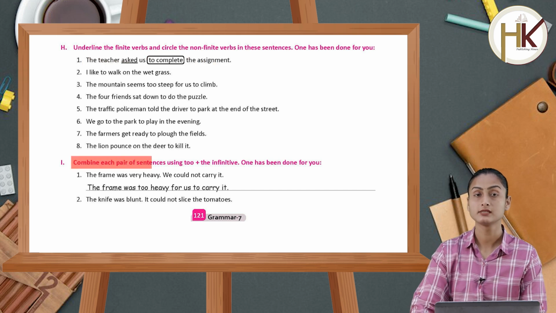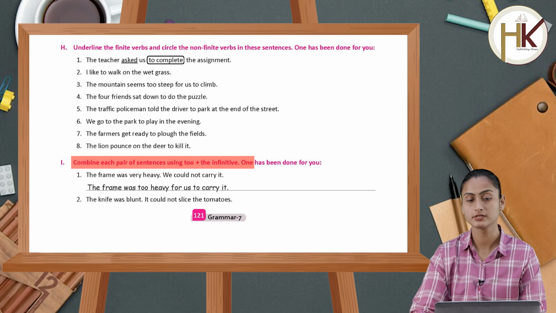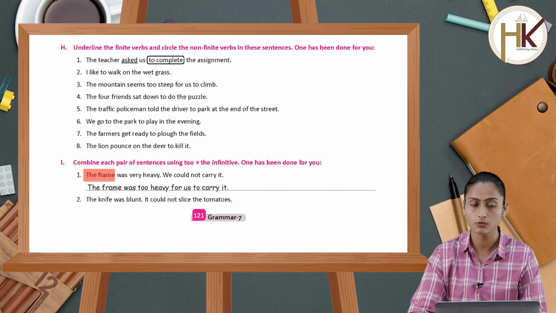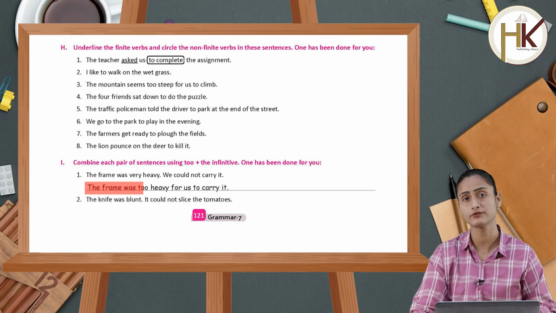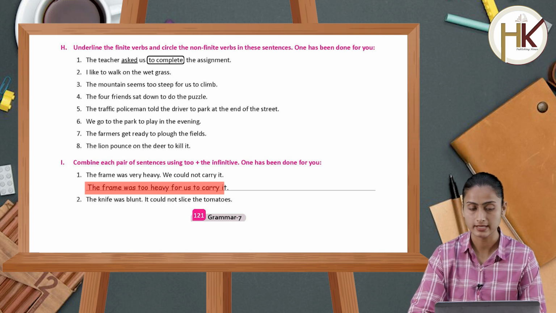Combine each pair of the sentences using "to" plus the infinitive. One has been done for you. The frame was very heavy. We could not carry it. The frame was too heavy for us to carry.